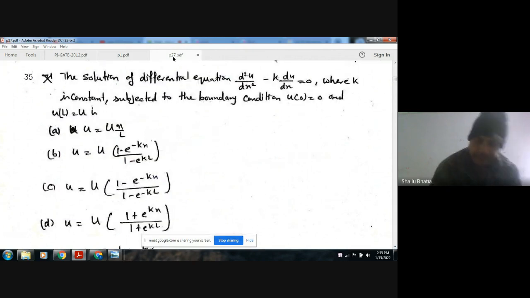Next, question number 35. The solution to the differential equation d²u/dx² minus k du/dx is equal to 0, where k is a constant, subjected to the boundary conditions u is equal to 0 at x = 0 and u(L) is equal to capital U. So we have to find out the solution of this equation. These are the options.